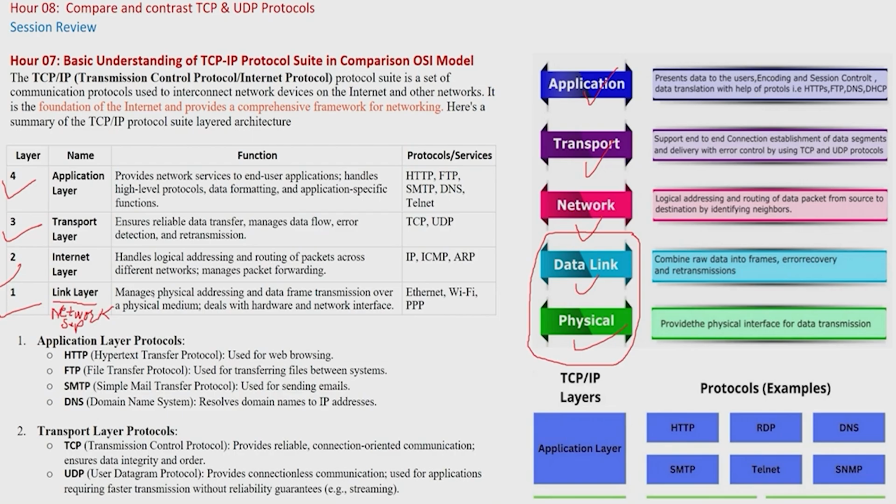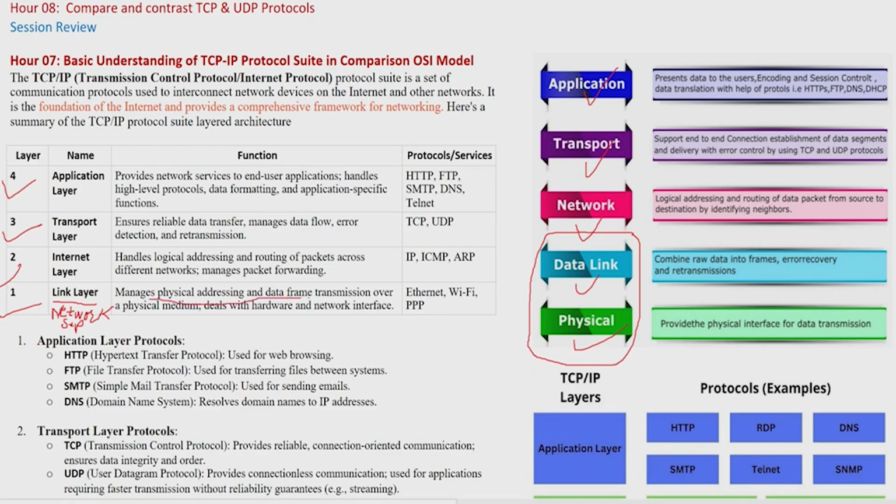Until the switches, before going to the network, there are 2 processes. One is the physical process, which happens inside the computer and cable, and the second process happens inside the switches, which communicate with each other before going to the router. So there are 2 processes before going to the network, before going to the outside world. That is why we call it network support, not network layer. This layer is supporting the network, physically and logically inside the switches.